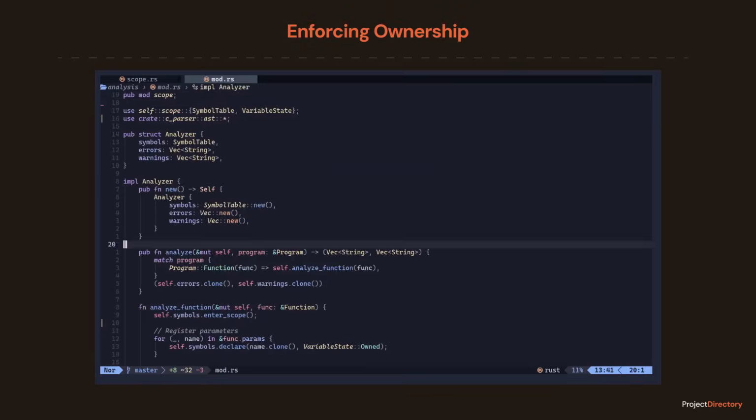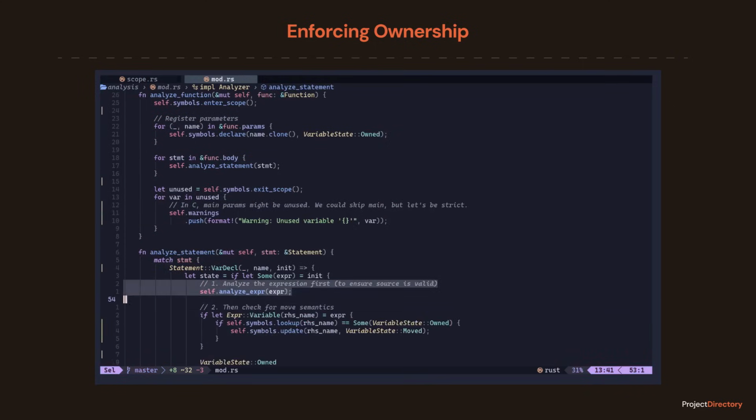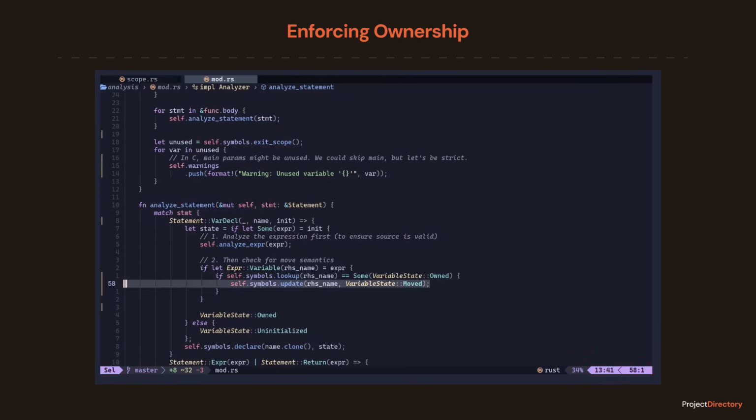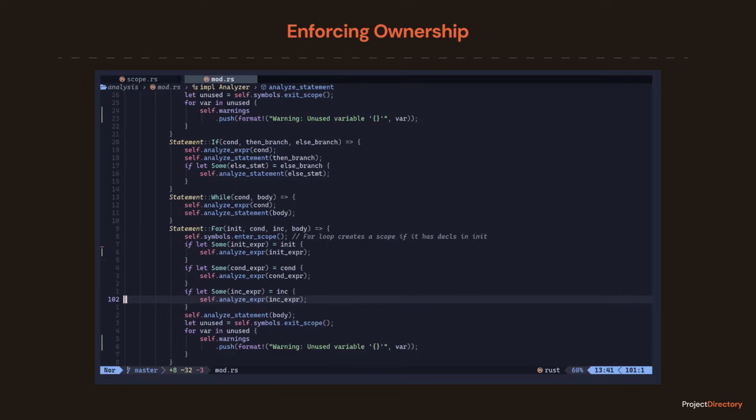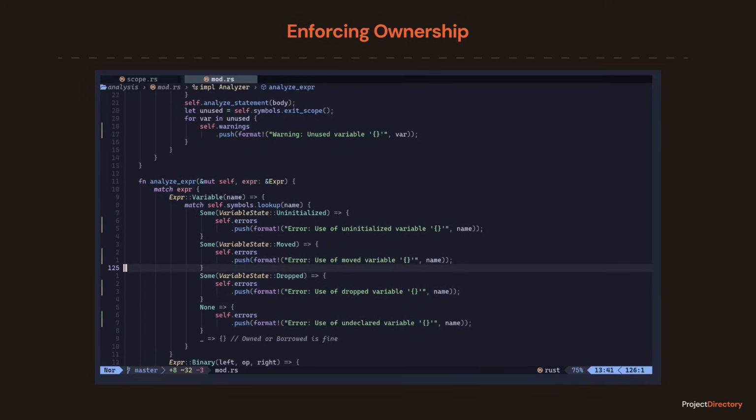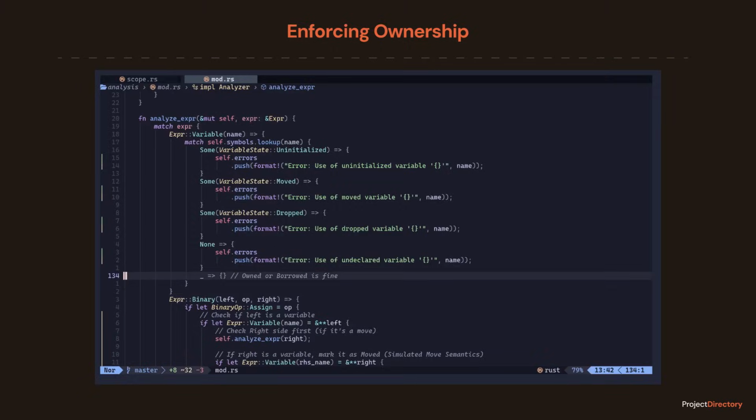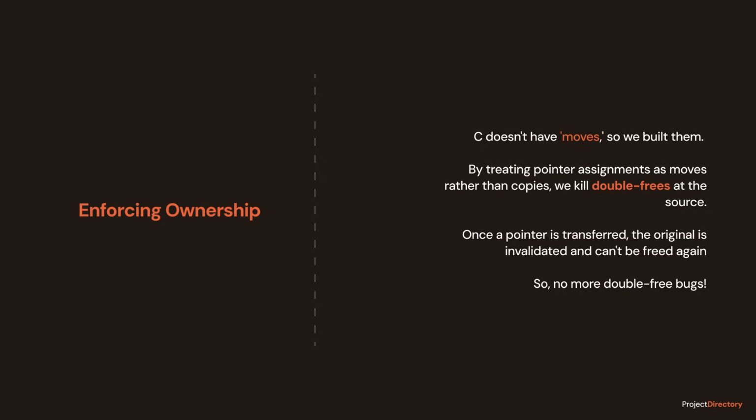In mod.rs, look at how we handle assignment. If you assign x to y, our analyzer marks x as moved. If you try to use x afterwards, the analyzer sees variable state moved and throws an error. So we basically have implemented a use after move checker for a language that doesn't strictly support moves. Why? Because if x was a pointer to malloced memory and you copied that pointer to y and then both x and y freed that memory, you have a double free vulnerability. By enforcing moves, we prevent multiple variables from thinking they own the same resource.